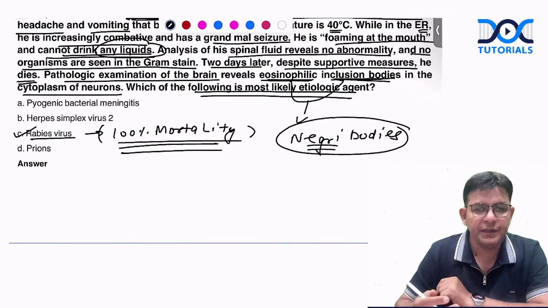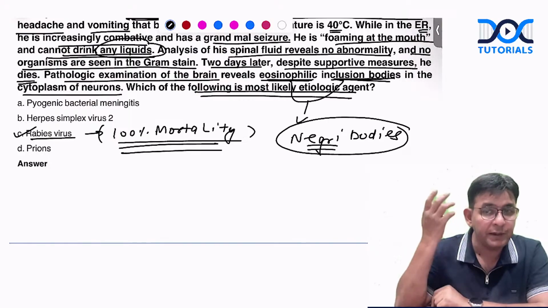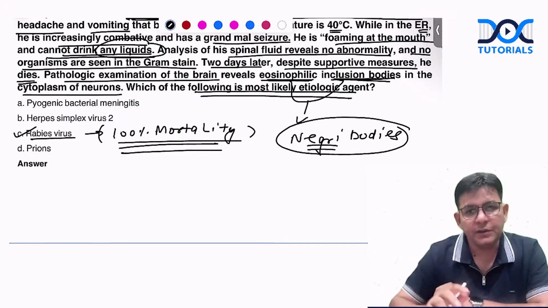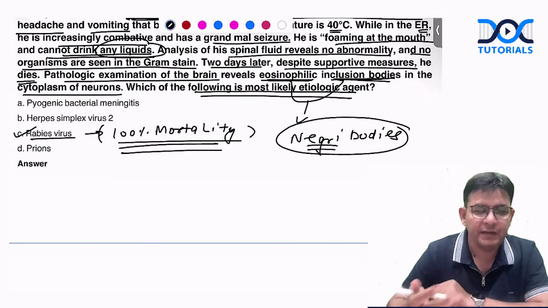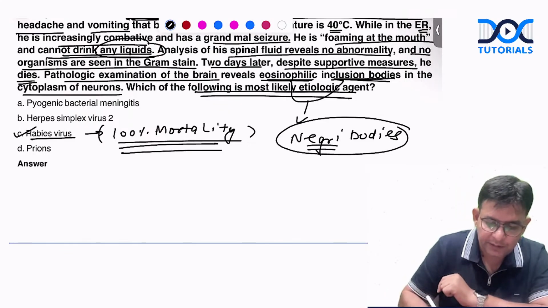Important: if it is a class 3 bite in which facial bites are there, the virus travels at 3 mm per hour, 250 mm per day, so you should avoid its travel. How? By giving the immunoglobulins. Human rabies immunoglobulin is preferred over equine rabies immunoglobulin.